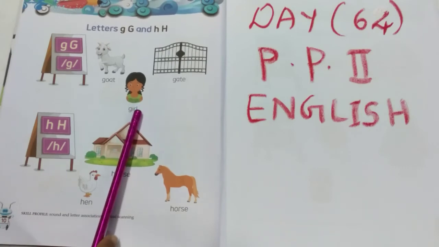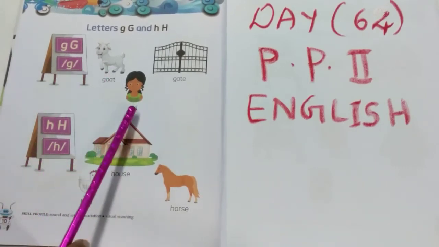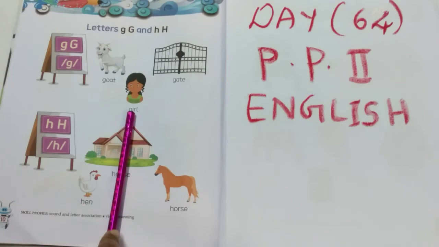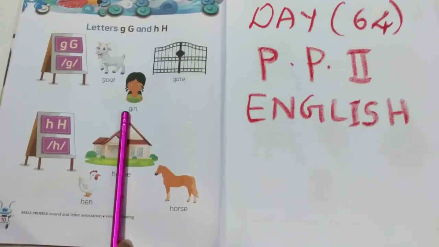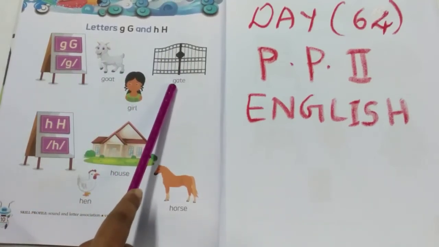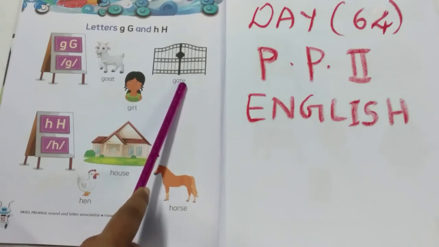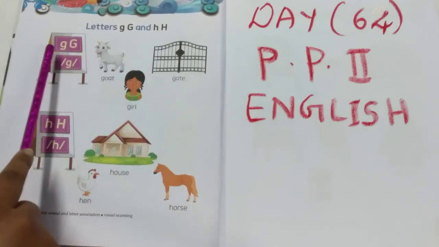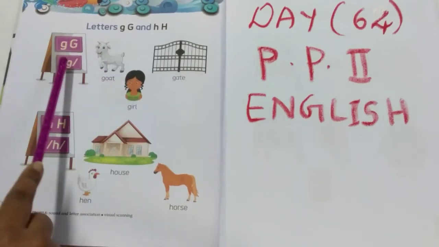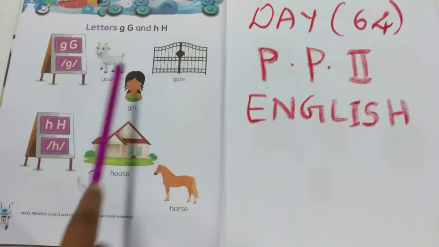It's a girl. G, G, girl. See the spellings. G, I, R, L. Girl. G, G, gate. G, A, T, E. Gate. G, G, goat. G, G, girl. G, G, gate. See the next.